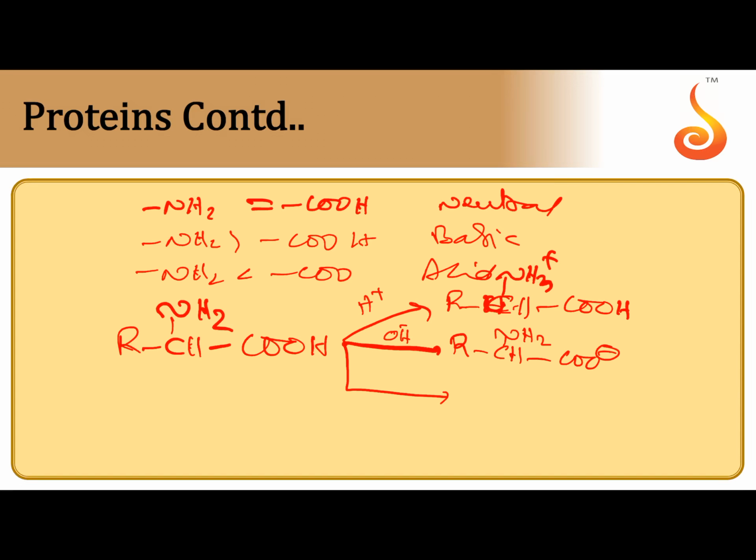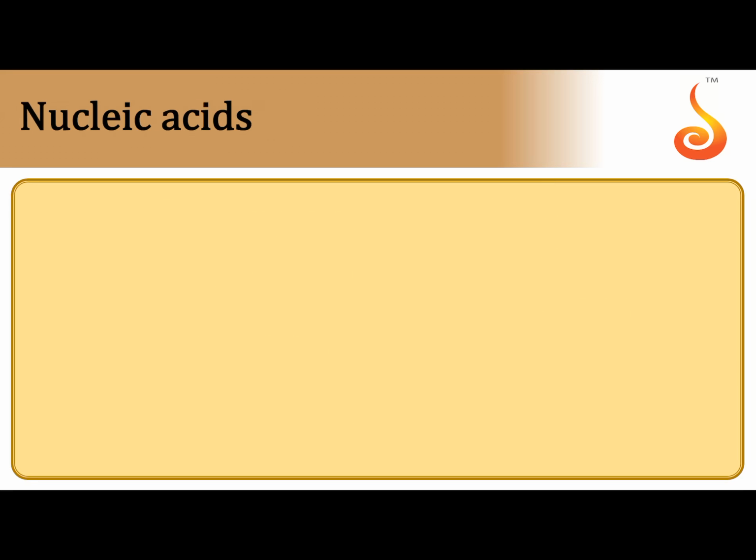At a suitable pH, the amino acid can exist as a zwitterion, with intramolecular neutralization taking place. So this is a zwitterion. The pH at which an amino acid exists as a zwitterion is called the isoelectric point. At this isoelectric point, it exists as a zwitterion or inner salt. At the pH of the zwitterion, the solubility is less. So based on the difference in isoelectric points, we can separate amino acids from a mixture.